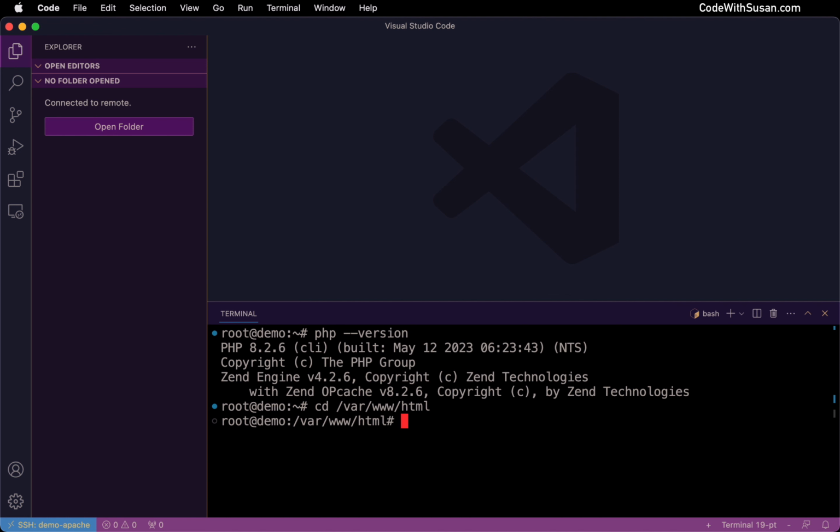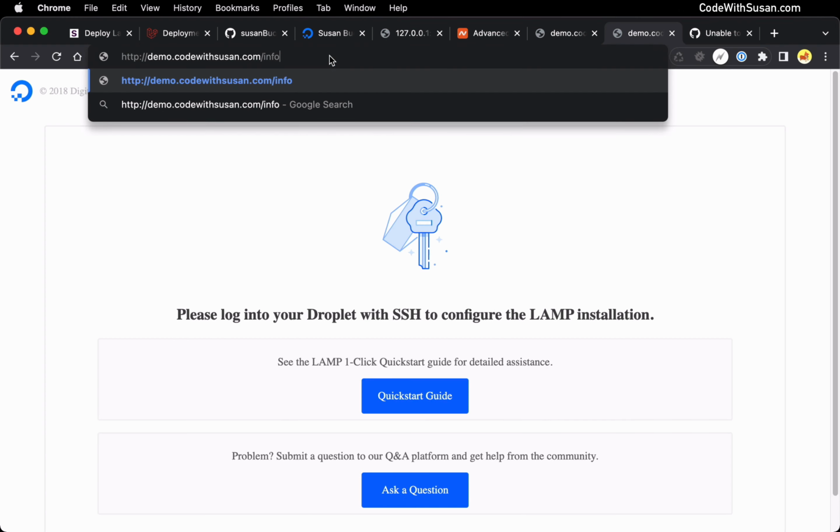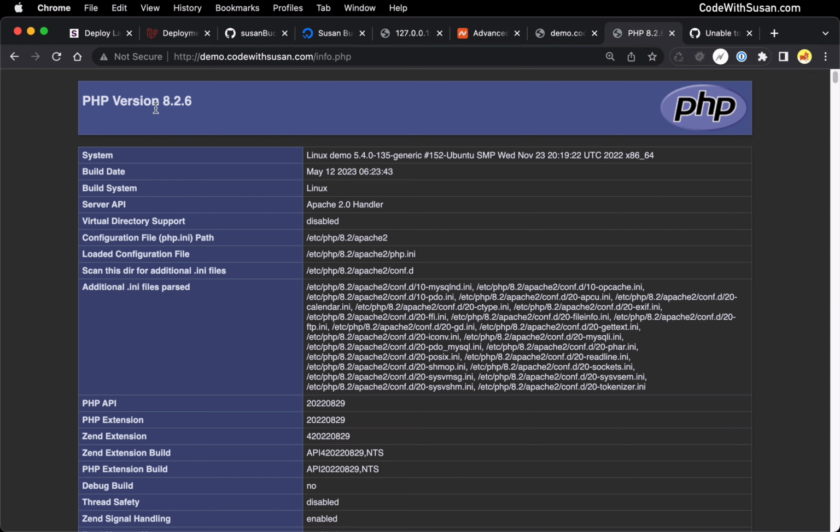So I'm going to move into that directory. And within here, I will create a file, just call it info.php. And then within this file, in PHP, I'm just going to invoke the built-in phpinfo function, and then pull this up in my browser. And it looks like we're good to go. Also running 8.2.6 here, meeting that 8.1 minimum requirement.